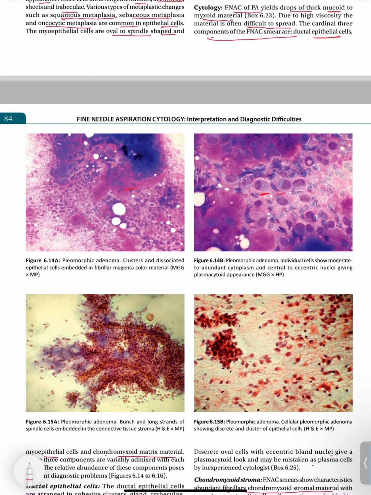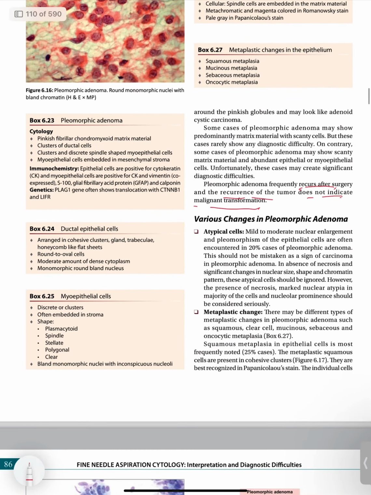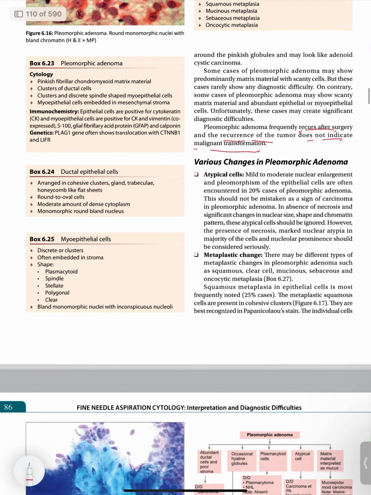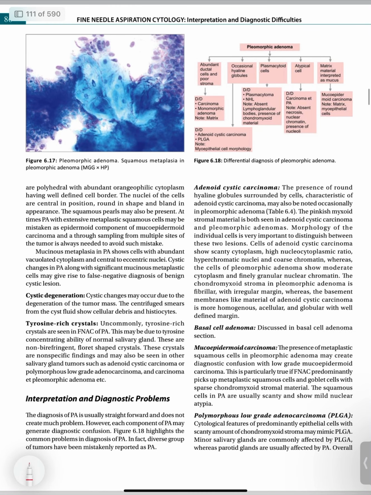In this image, we can see bunches and long strands of spindle cells embedded in connective tissue stroma. In the next image, we can see a cellular pleomorphic adenoma showing discrete clusters of epithelial cells. In the next image, we can see pleomorphic adenoma. Squamous metaplasia can be seen, squamous cells can be seen.